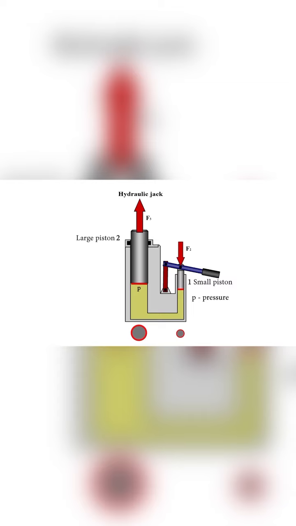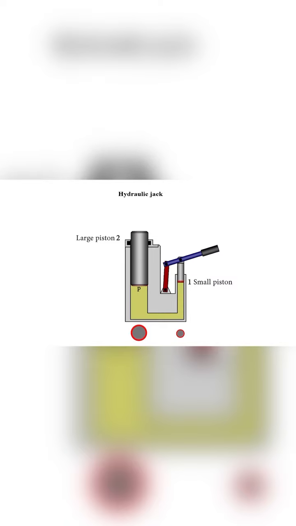The larger the area of piston 2 and the smaller the area of piston 1, the greater the amplification factor can be obtained by using the hydraulic levers. The total displacement of the large piston will depend on the volume of fluid displaced by the small piston. The area of the surface of the second piston is larger. Therefore, the distance it is displaced by will be less than the distance that the first piston was displaced by. It follows that the hydraulic lever allows you to increase the force you apply to it. But at the same time, the movement of the larger piston is very small.